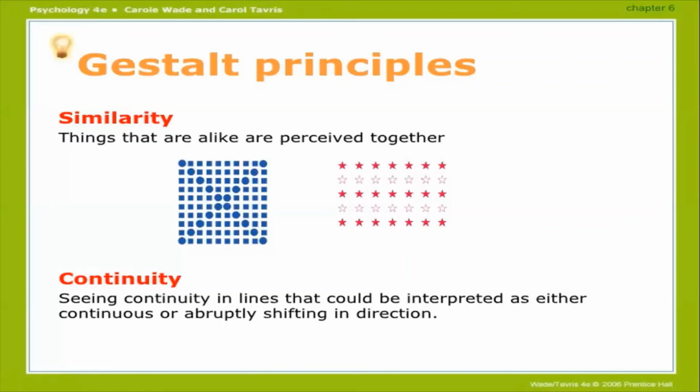squares. So we are perceiving things which look alike as together. Because dots look alike, we would perceive that these are the circles. Squares look alike, we perceive collectively that these are squares.